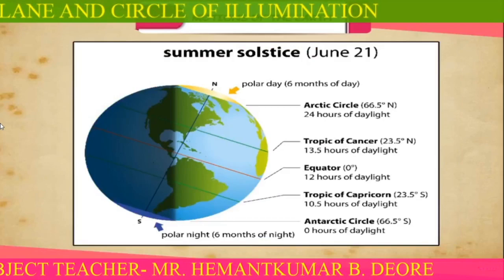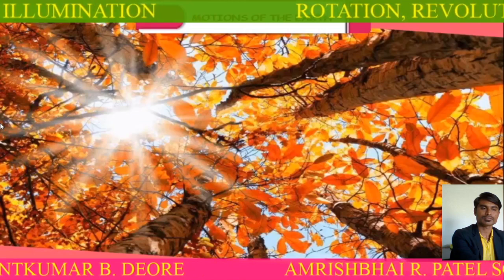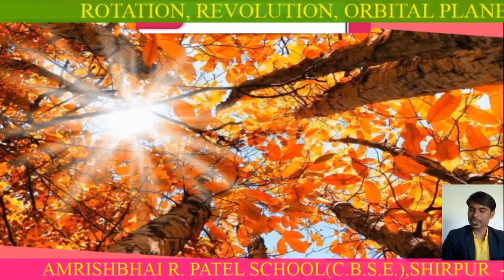So in this way, we have seen the summer solstice. Now the autumn equinox. From the summer solstice position, the Earth gradually moves. As I have told you, in summer solstice, the North Pole is tilted toward the sun, so it receives direct sun rays. The summer solstice is mainly in this region north of the equator. Days are longest and nights are shortest. On 21st June we experience this. This is called summer solstice.